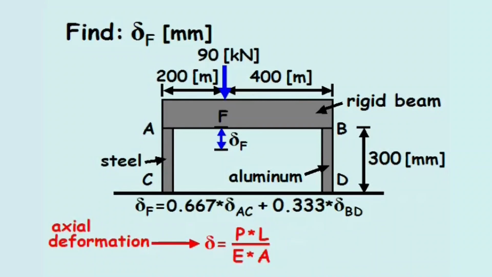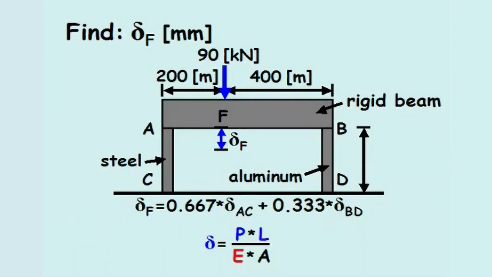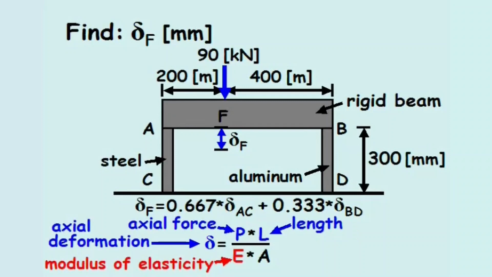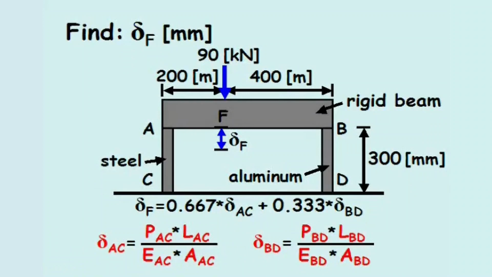The axial deformation in a column, delta, equals the axial force in the column, P, times the length of the column, L, divided by the modulus of elasticity of the column, E, and the cross-sectional area of the column, A. Since the forces, lengths, elastic moduli, and areas may not be the same for both columns, we'll evaluate the axial deformation of each column individually.